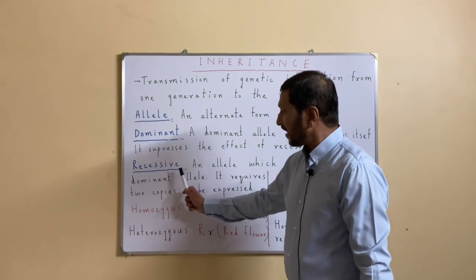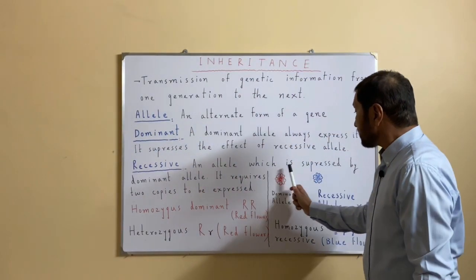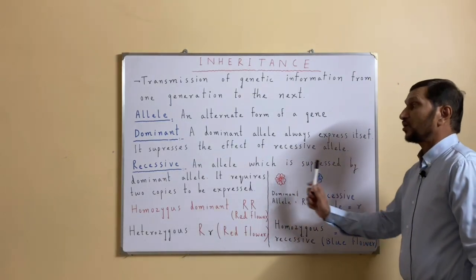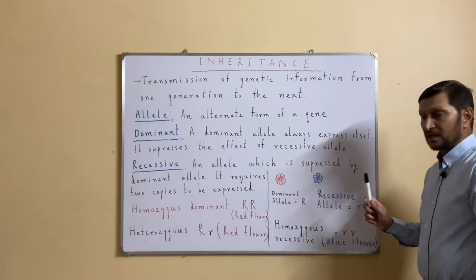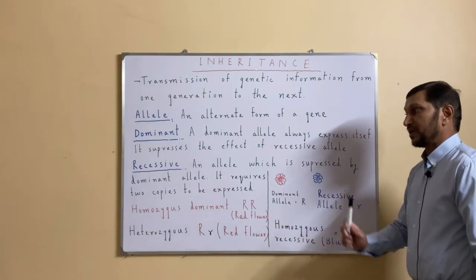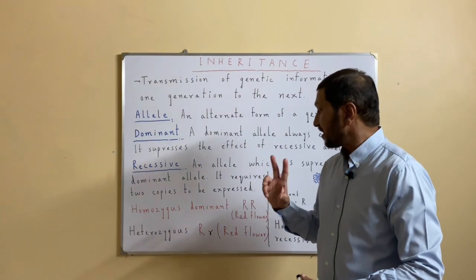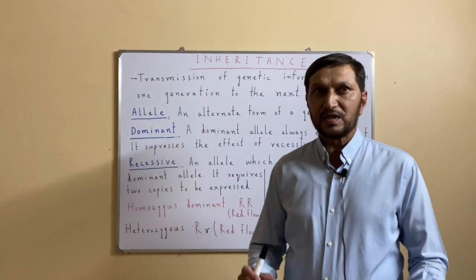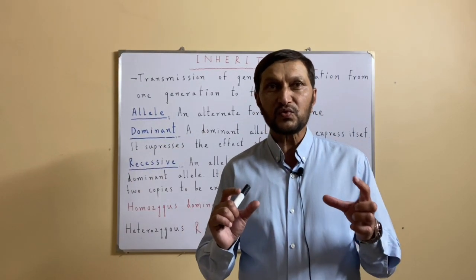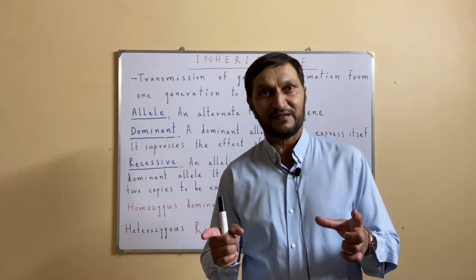While on the other hand, the recessive allele is that allele which is suppressed by the dominant allele. Its effect is masked by the dominant allele, and the recessive allele will not express itself in the presence of the dominant allele. So there are at least two forms of allele. One is the dominant allele, the other is the recessive allele.